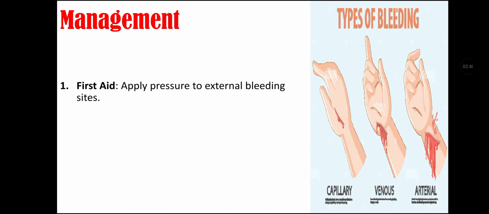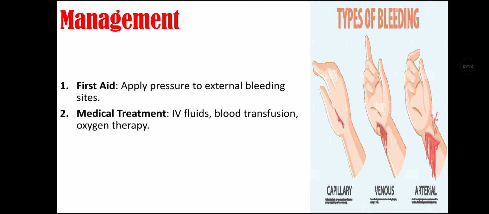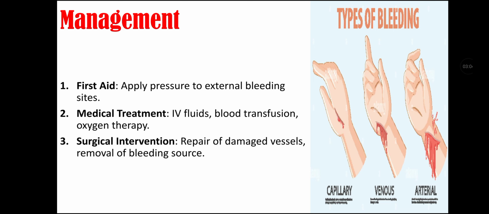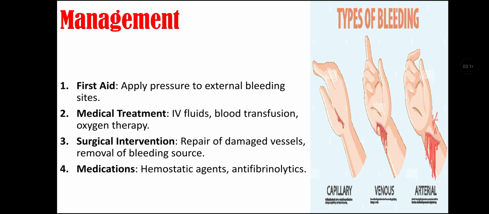Management of hemorrhage. First we can do first aid, that is to apply pressure to external bleeding sites to prevent further bleeding. Second we can do medical treatment, in which we give IV fluids, blood transfusions can be done, and oxygen therapy is given. Third we can do surgical intervention, in which we repair damaged vessels and also remove bleeding sources. Fourth, we can give medications that include hemostatic agents and antifibrinolytics.